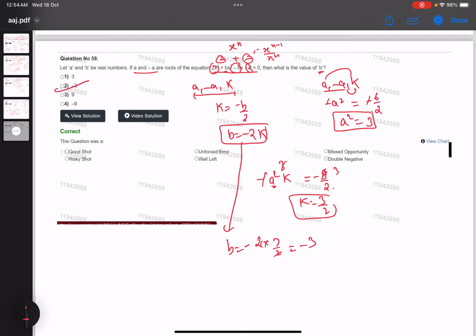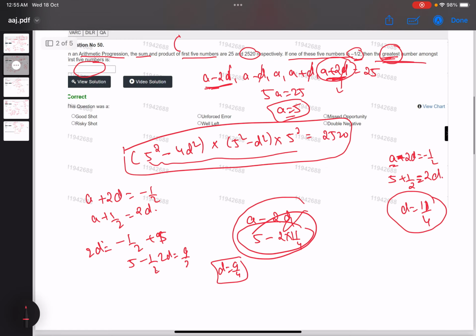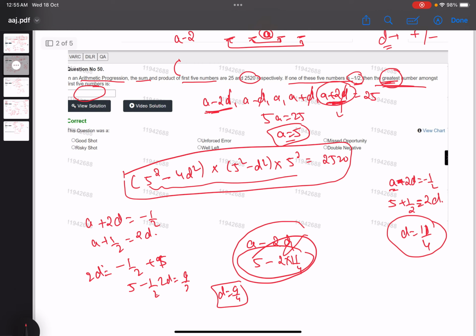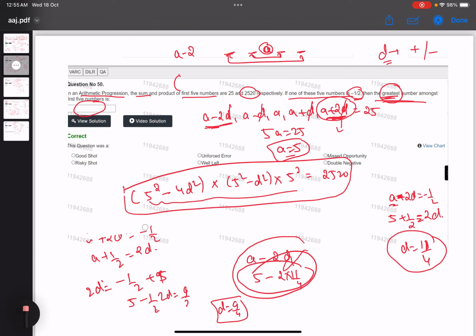That's it. These are all the questions. Now let us come back to question number 2 and see what mistakes we were making. Okay, let me erase this first. The approach I will still be using is the same. Till here we were clear that a we got as 5.